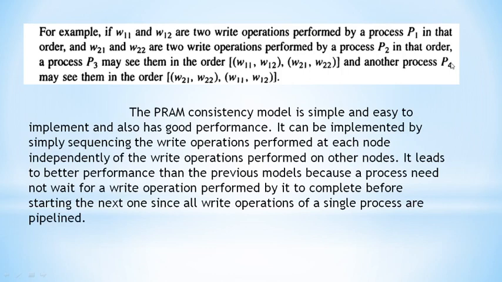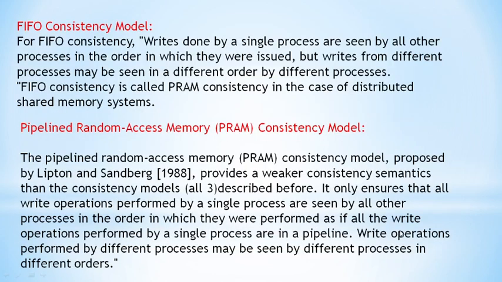But the P4 process may see them in the order W21, W22, means the write operations of P2, then P1 operations. See here, because they are pipelined and each process is looking at different operations, this is the example.